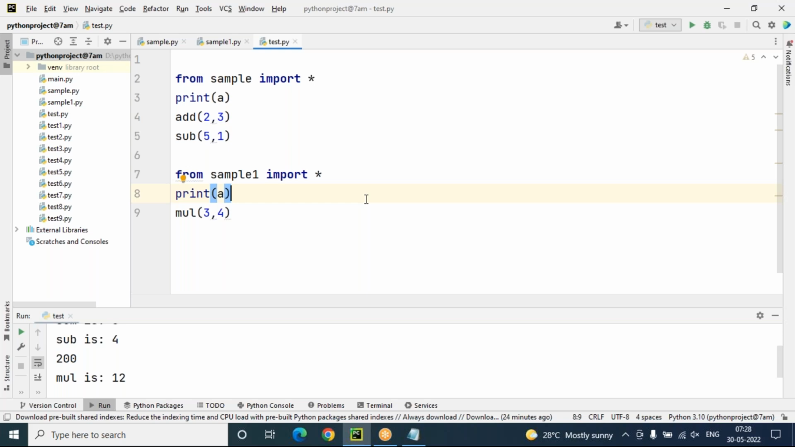A module is nothing but a simple program. In Python, every .py program acts as a module. One program, one .py file is called one module. You can implement any logic in that module, and that logic you can reuse in other programs by importing it as a module.